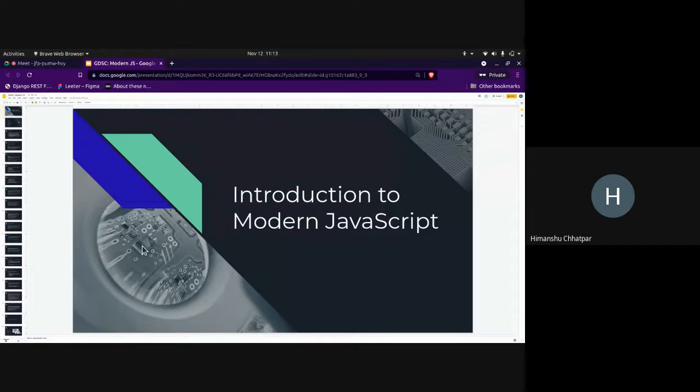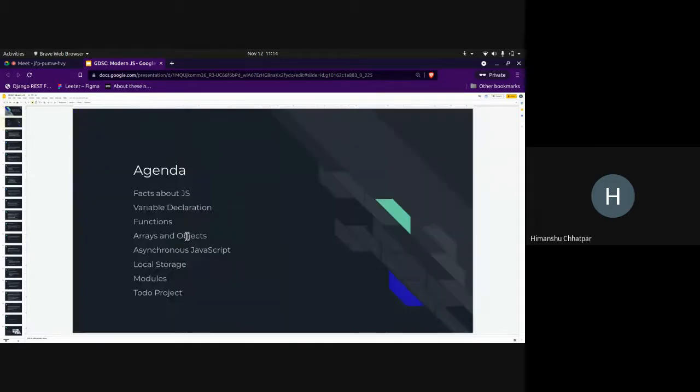I found out that most of the parts that we miss are usually from ES6, so ES6 and above syntax. That's how the name came, modern JavaScript. ES6 was introduced in 2016-17, so this is fairly recent, and after that, many other iterations came, and the syntax has gotten much cleaner. Today we'll focus mostly on syntax and working, and along with that, we'll see some theory behind how everything works. So I would like to clear the agenda.